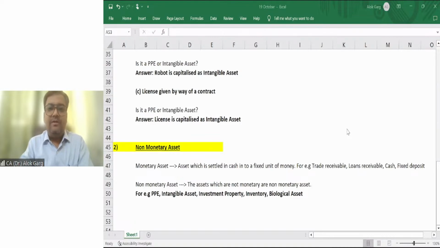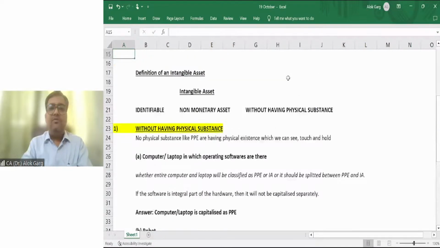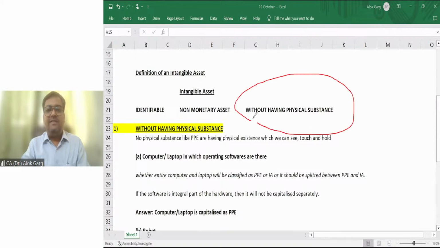Okay, let's move on. I have given the examples of monetary asset and non-monetary asset in your Excel file. Now, friends, we understood the two legs. We understood the meaning of without physical substance. We understood the meaning of non-monetary asset. Now, what is meant by identifiable? The definition of intangible asset is: intangible assets are identifiable non-monetary assets without physical substance. So we understood these two legs.